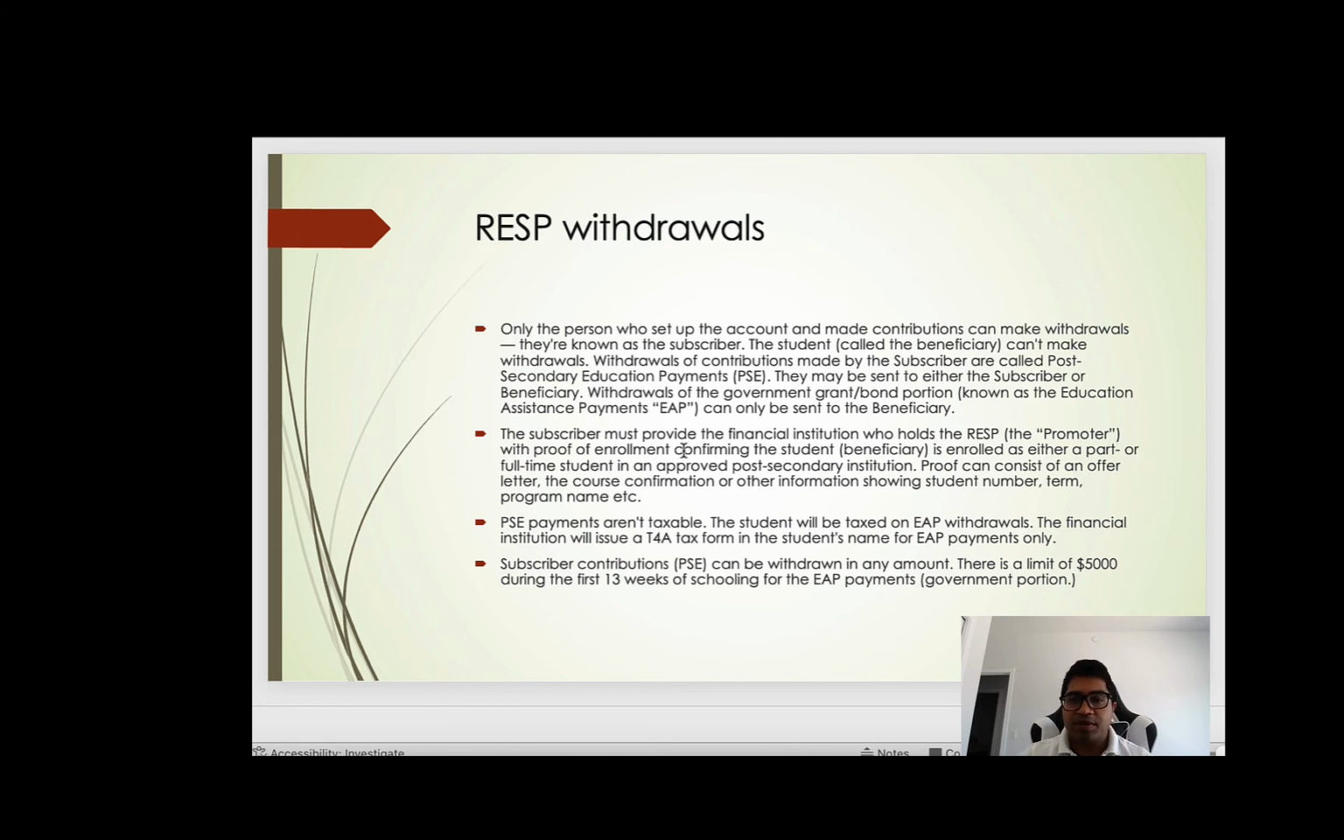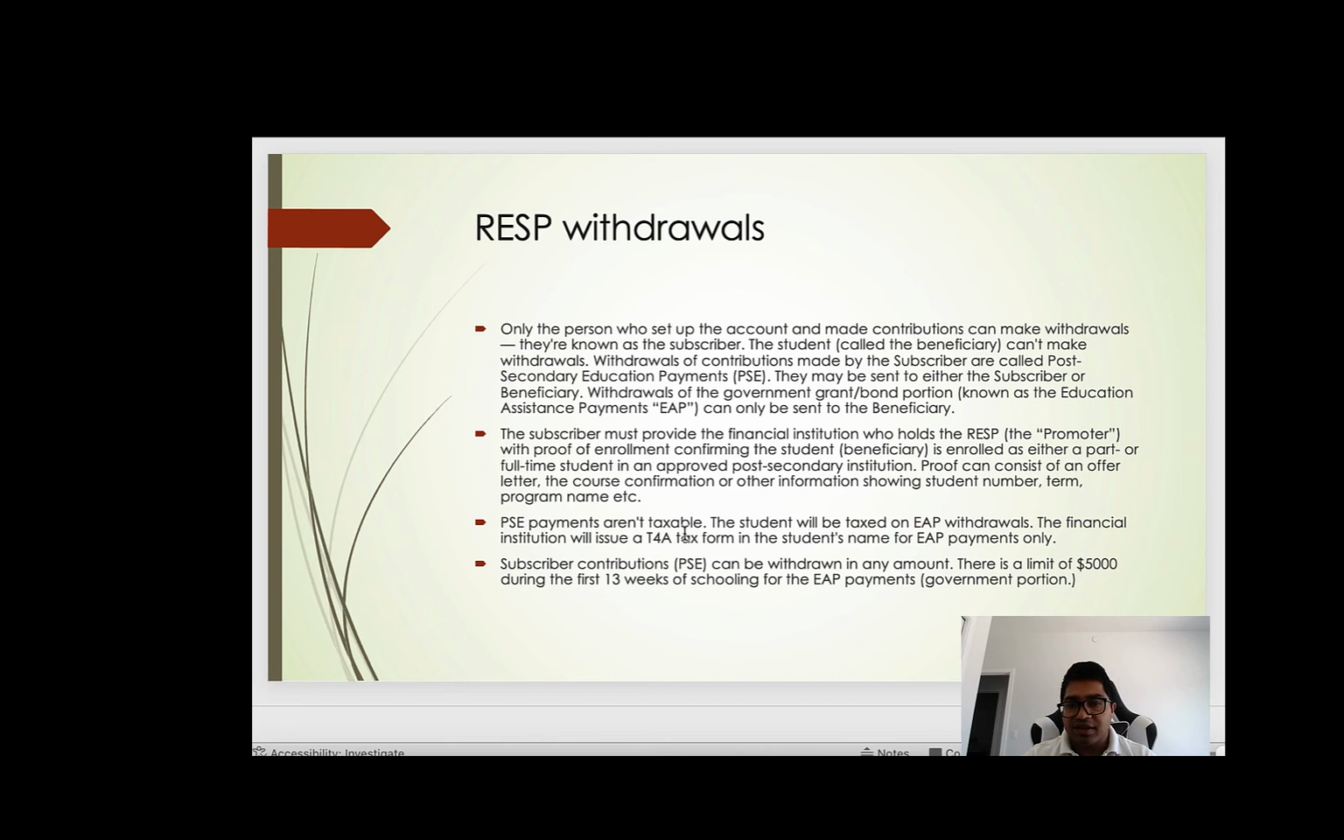The subscriber must provide the financial institution that holds the RESP with proof of enrollment, confirming the student is enrolled in either a part-time or full-time education program. Proof consists of an offer letter, a course confirmation, or other information that shows that they are enrolled.